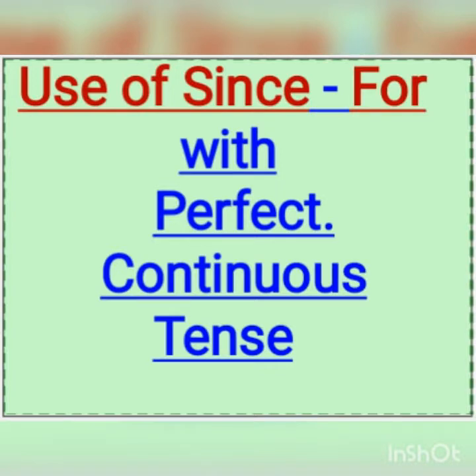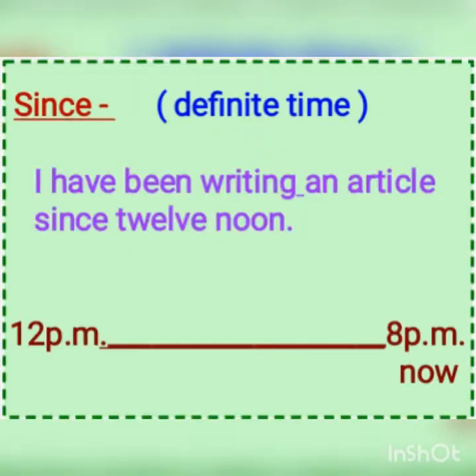Words such as since and for are sometimes used with the present perfect continuous tense. Since is used to refer to the time of the beginning of an action or event. For example, I have been writing an article since 12 noon. It means the action of writing an article has started at 12 pm, which is the definite time, and it is in progress till the time of speaking, that is 8 pm.